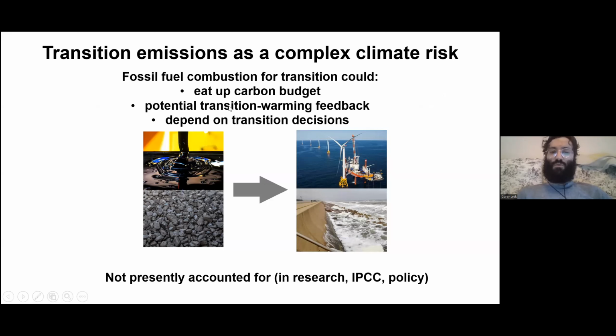First, fossil fuel combustion to power the transition eats up remaining carbon budget, leaving less space for the rest of the economy. It also could cause potential transition warming feedbacks. And all of these things depend on decisions taken by people in that transition. And I argue that these things are not presently accounted for in most research or in the IPCC or policy.